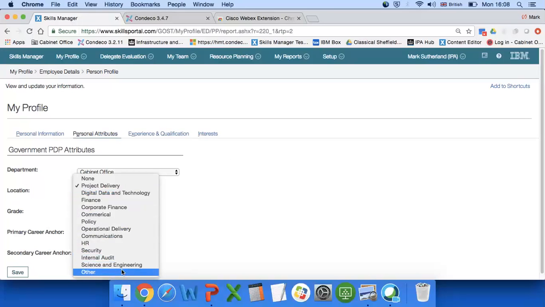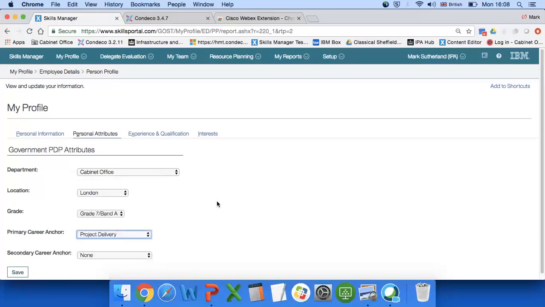So if we have any government vets amongst us, you can select other. And also, because of the careers people have had, people may have more than one career anchor, more than one profession, so you can also select a secondary career anchor.